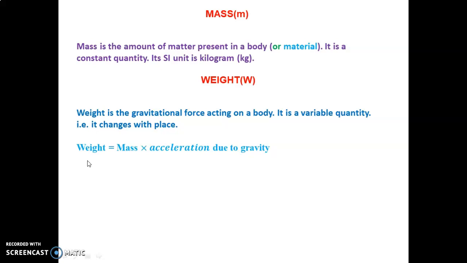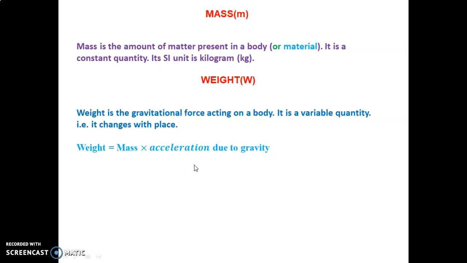Earth applies a force on a 50 kilogram person. How much is that force? That is calculated by mass into acceleration due to gravity, mass of that person into 9.8. We will get the weight of a person. Weight of a person is not the amount of matter present in a body. That is mass. Weight is a force.